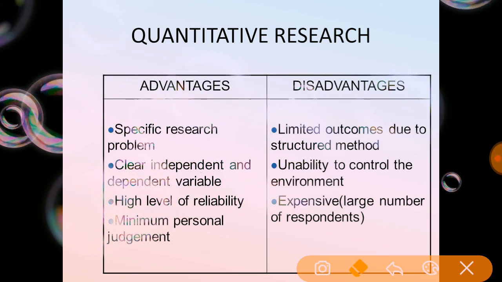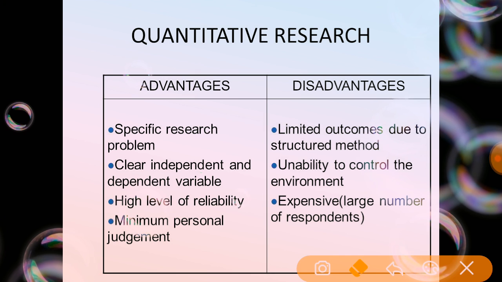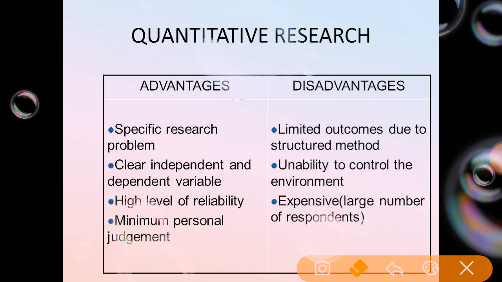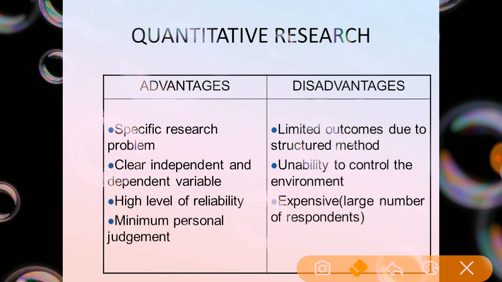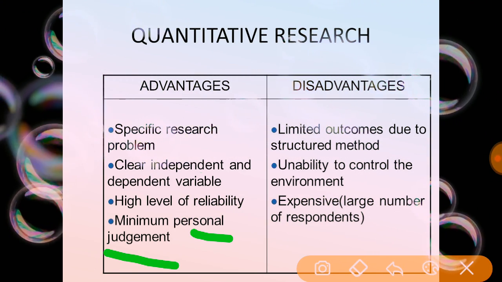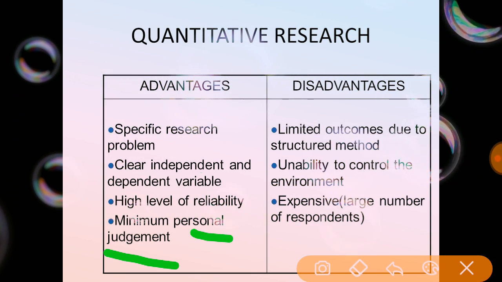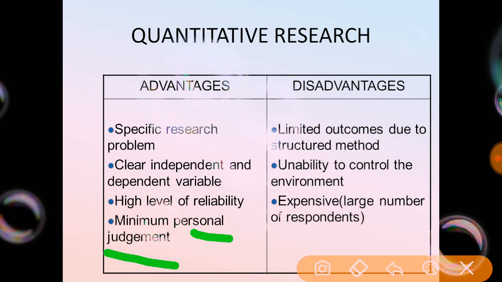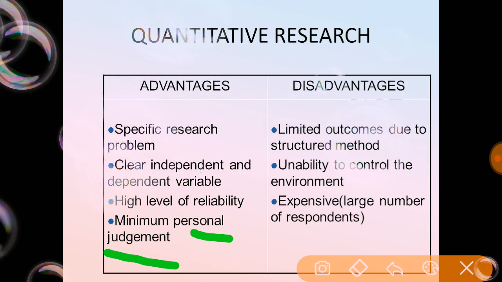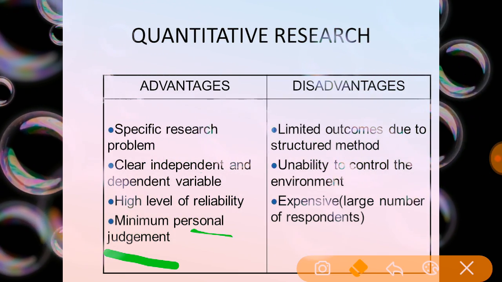See, the researcher has conducted the study on vitamin and mineral deficiencies among the mothers with under 5 children. After conducting the study, the researcher can perform personal judgment, like how he has performed his study. Is it in a correct manner? Is it feasible for the samples? Is it feasible for some other researcher or for me? So he used to judge himself or herself. So these are the advantages of the quantitative research.